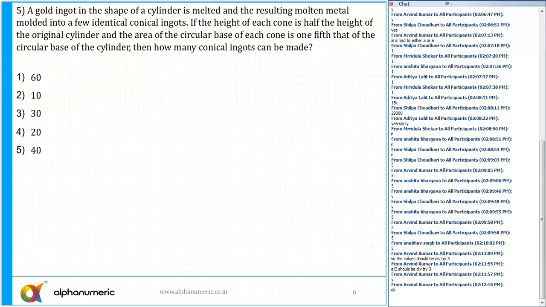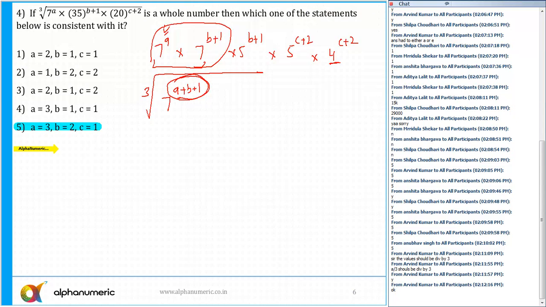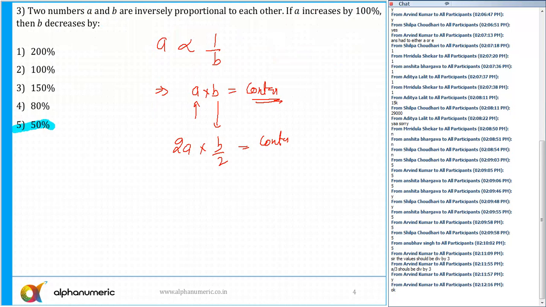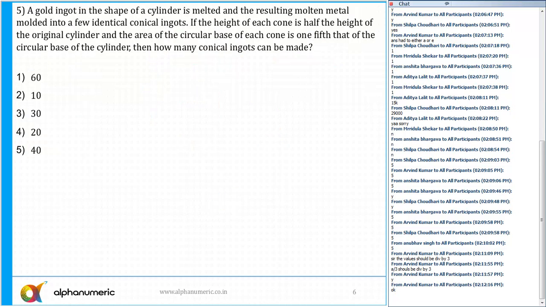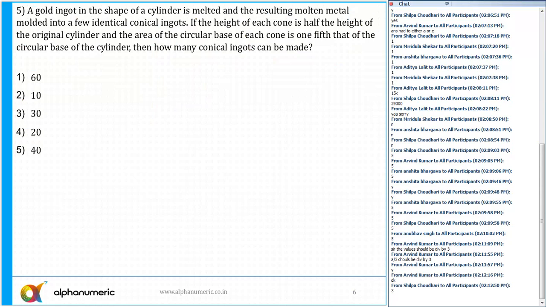Now 5th. We have done questions like the 4th in the class, isn't it? 3rd also in the class, a similar question. If one increases, then there is a decrease. Now 5th, what about the answer of question number 5? Can anyone tell me? This is also a question which you have done in the class, similar kind of questions. Okay, the correct answer for this question is of course option number 3.